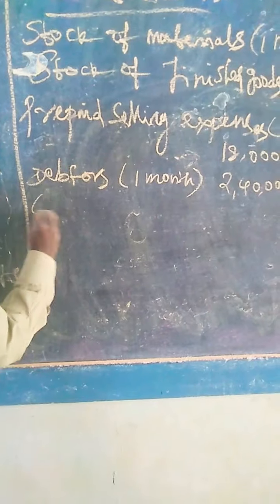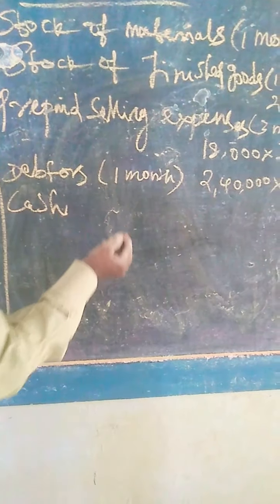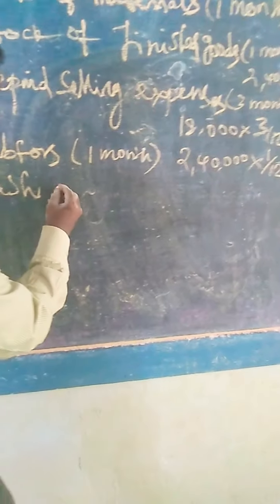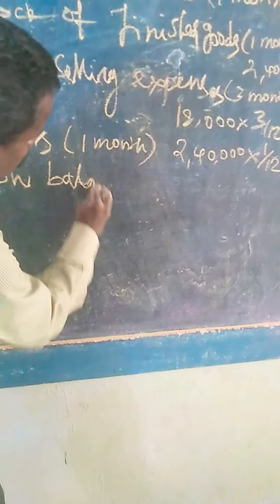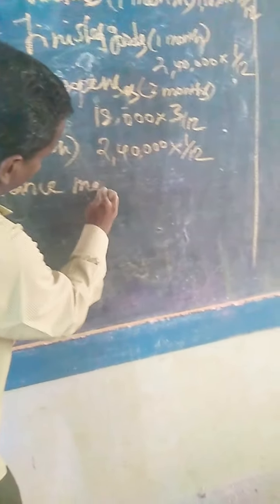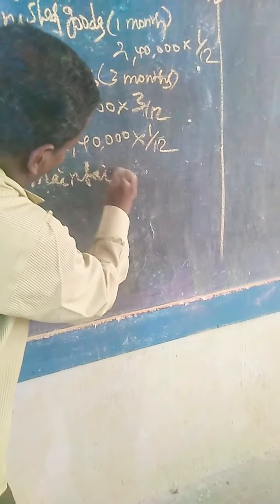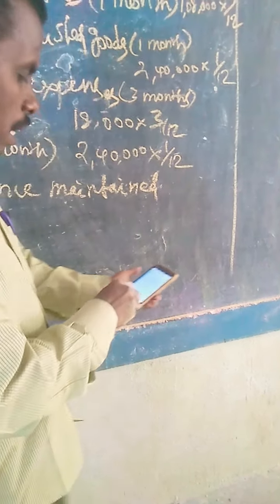Cash balance to be maintained. Cash in hand is also a current asset. Cash balance maintained in the current assets, and this one is 30,000.